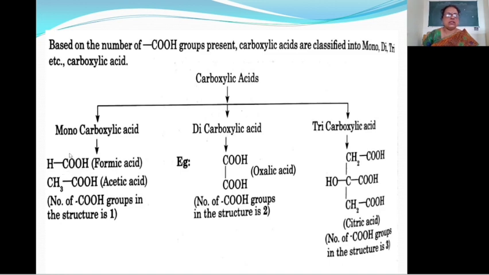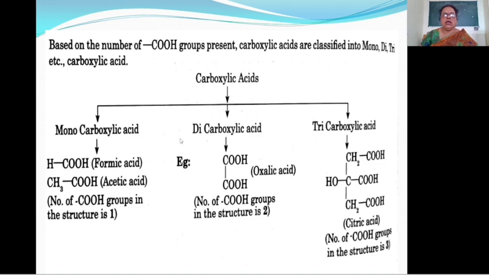Here, this compound contains only one carboxyl group in its molecule. Therefore, it is called a monocarboxylic acid. Here, CH3COOH. The name of this compound is acetic acid. This contains only one COOH group in its molecule and therefore this is called a monocarboxylic acid.